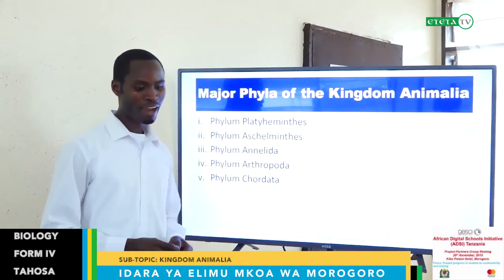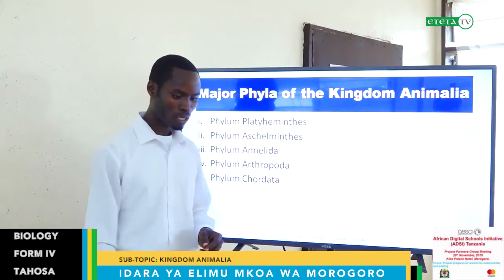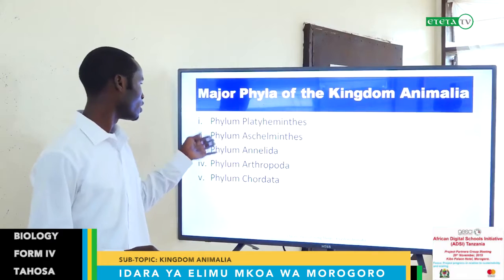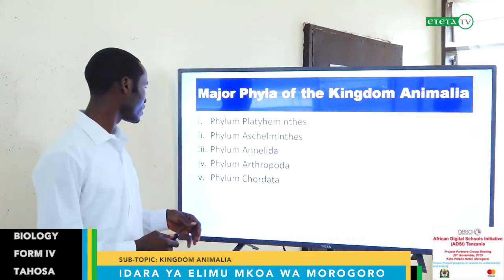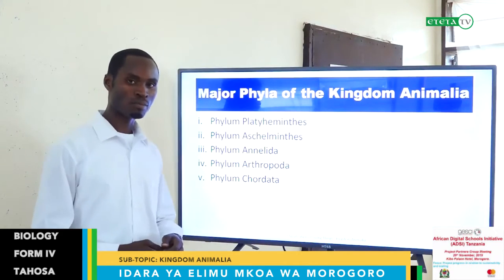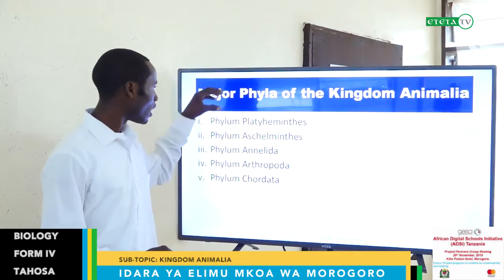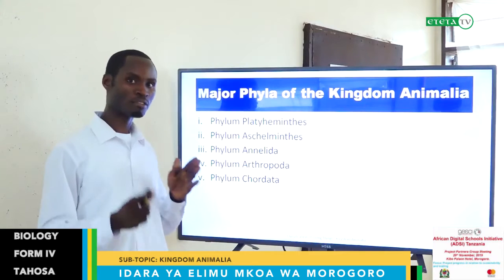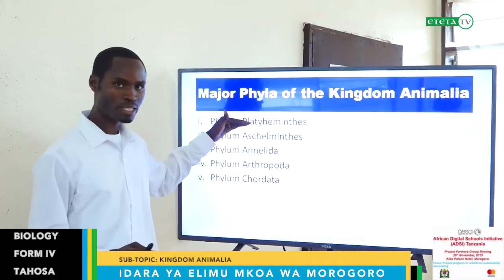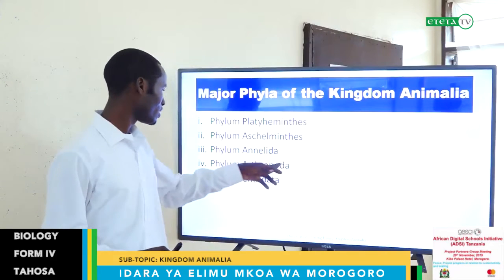And the major phyla of the Kingdom Animalia. What are the major phyla of the Kingdom Animalia? Kingdom Animalia has these 5 major phyla: Phylum Platyhelminthes, Phylum Aschelminthes, Phylum Annelida, Phylum Arthropoda, and Phylum Chordata. These are the 5 phyla under the Kingdom Animalia. For today, we are going to cover 3 of these: Platyhelminthes, Aschelminthes, and Annelida. And in the next class, we will cover the other 2.